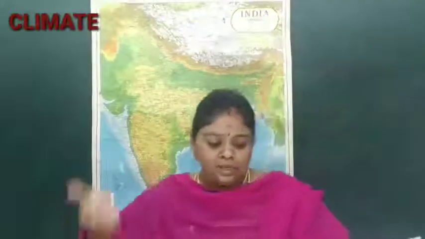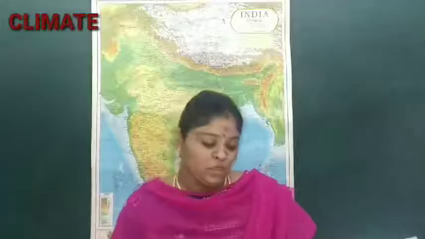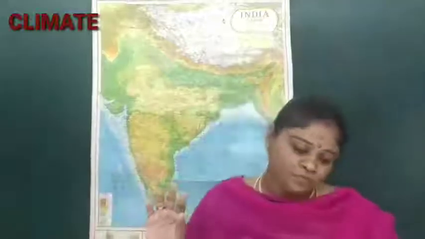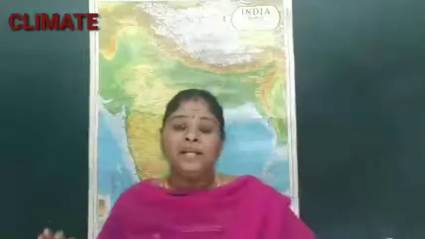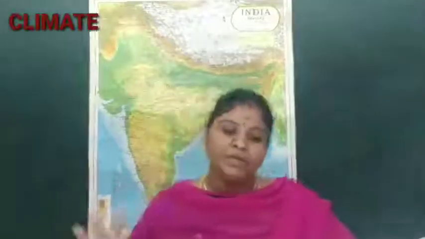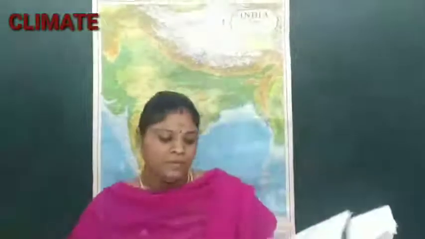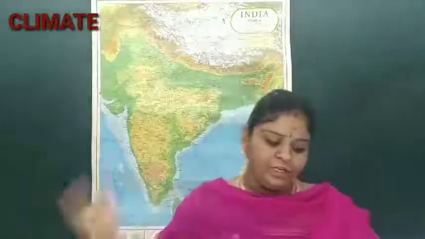It will be in the troposphere, and the speed of the wind will be 110 kilometers in summer and 184 kilometers in winter. So a number of jet streams have been identified in different places.